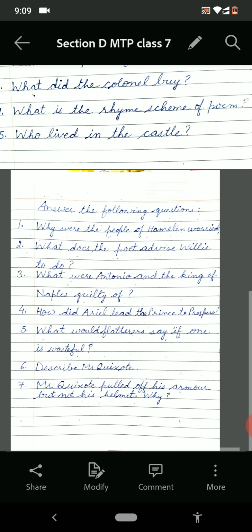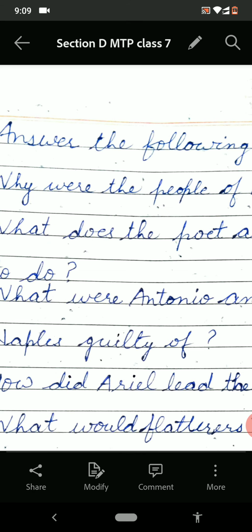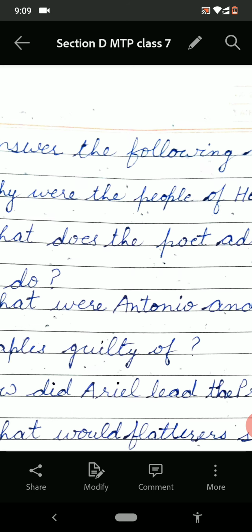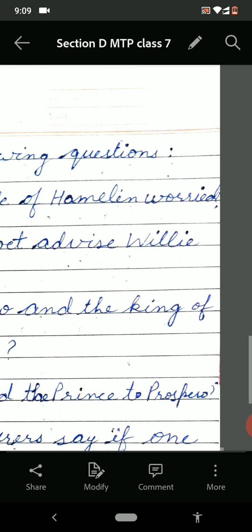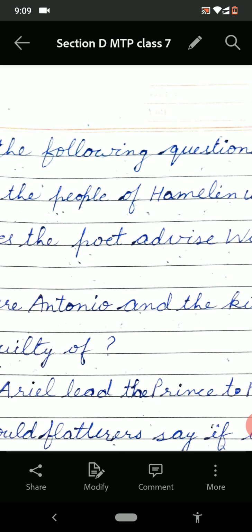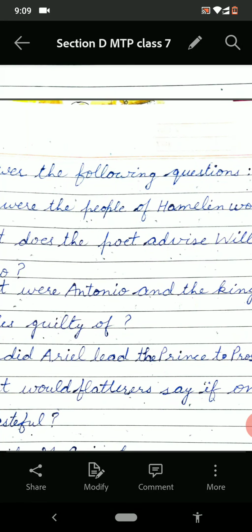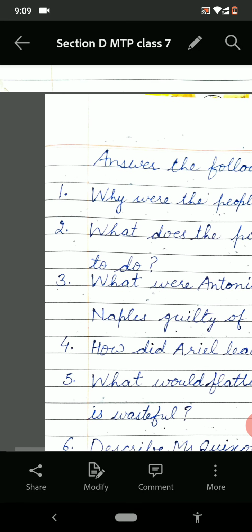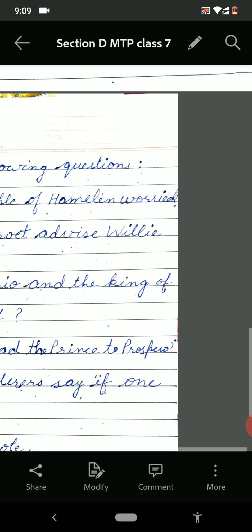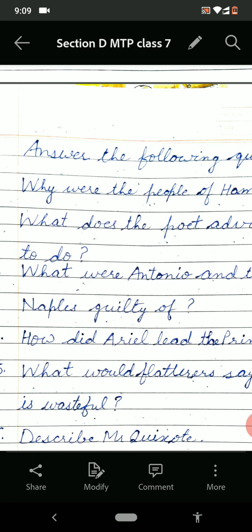Now the third one, that is, answer the following questions. The questions are given and you have to answer them. First question, why were the people of Hamelin worried? The people of Hamelin were worried due to the rats. What does the poet advise Willie to do? The poet advised Willie to keep his promise always.